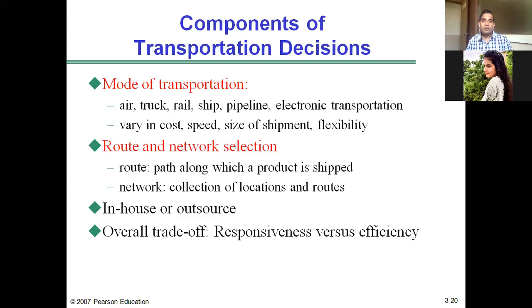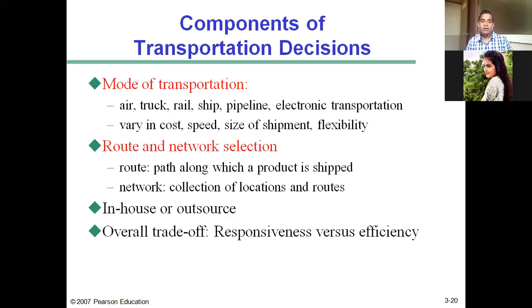And there is the decision of whether the transportation function should be performed in-house, meaning whether the company should purchase trucks and perform the transportation function in-house, or outsource it to a third-party transportation company. Walmart, for example, performs transportation in-house. They have their own fleet of trucks.